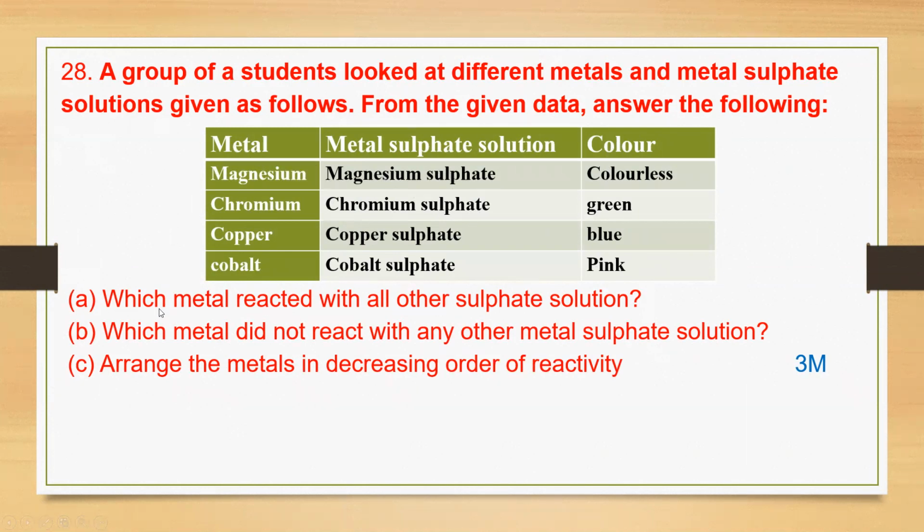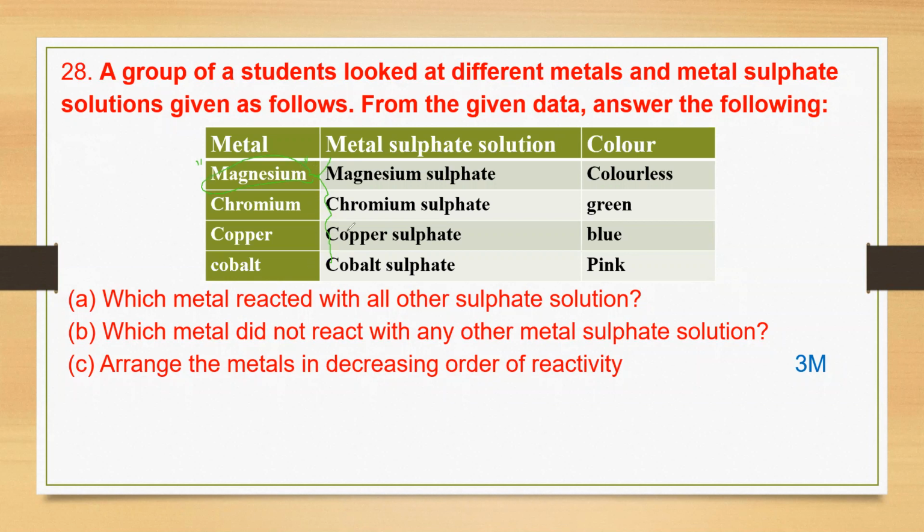Here, the questions are given. We have to answer them. Which metal reacts with all the other sulfates? Which metal is very reactive, that is going to react with all the metals? Magnesium is a very reactive metal. If you see the reactivity series or electrochemical series, magnesium is a highly reactive metal. This is going to react with any solution. All the solutions can react with the magnesium.